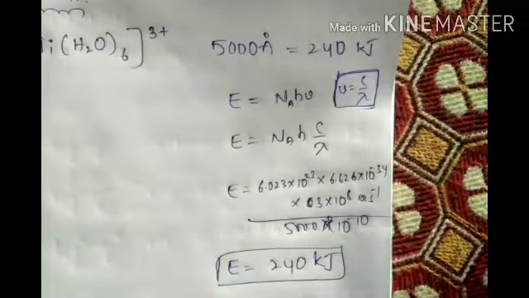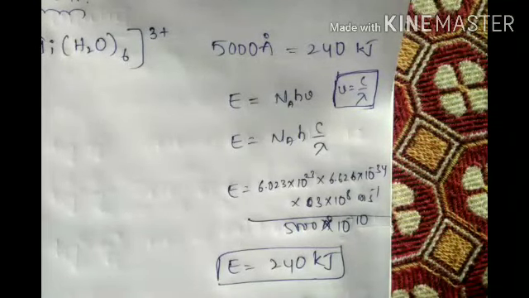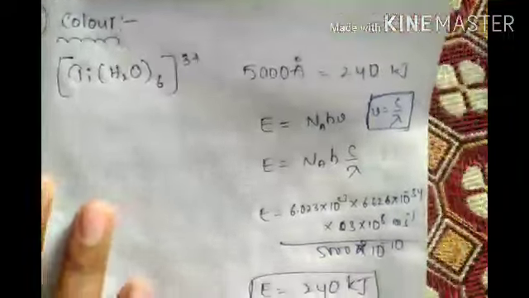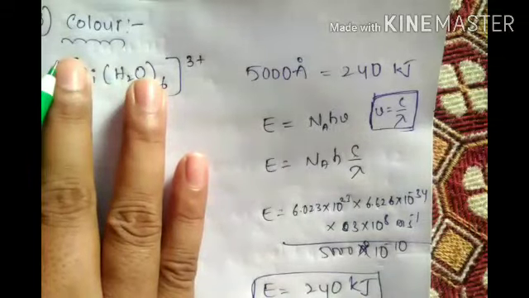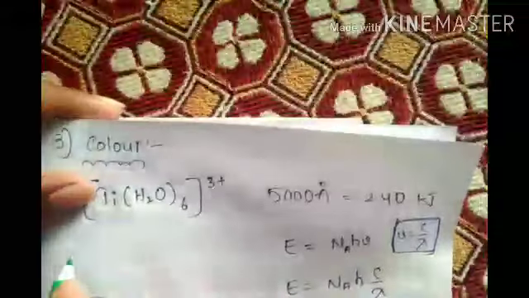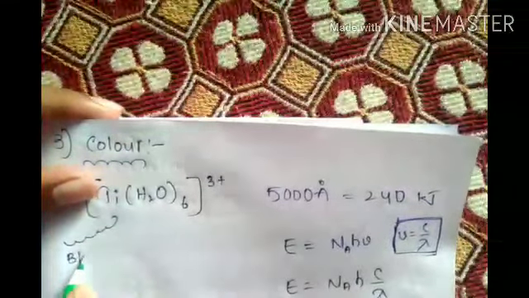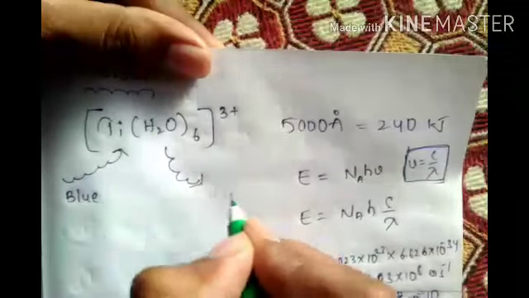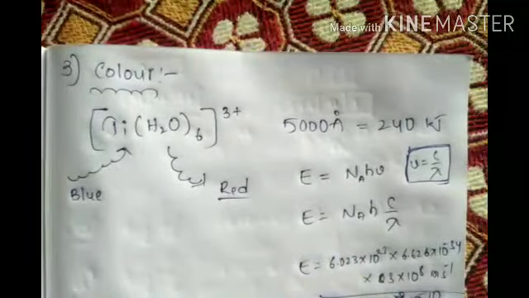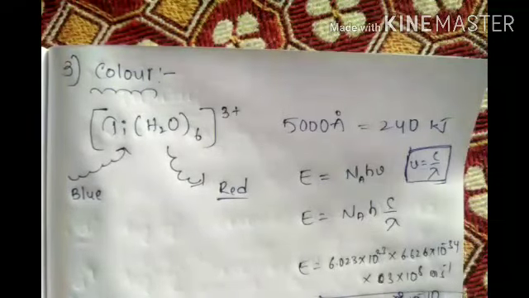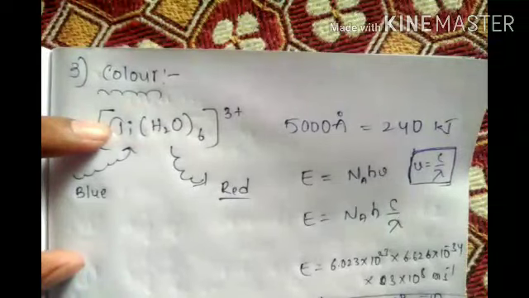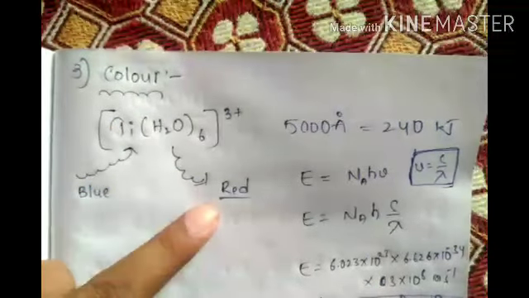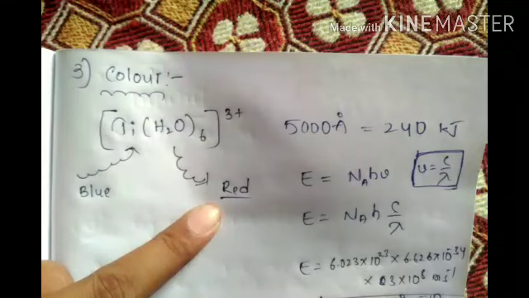So here titanium, hexaaqua titanium 3 plus, when it is releasing, one electron is going from higher to lower or lower to higher. That time what will happen? For example, blue light is observed. This wavelength, blue light is absorbed by the complex. It is blue light taken. Now what appears? Red color appeared after taking. While it is taking blue light absorbed by the complex, and it releases, it will appear red color. Okay, yes or not?